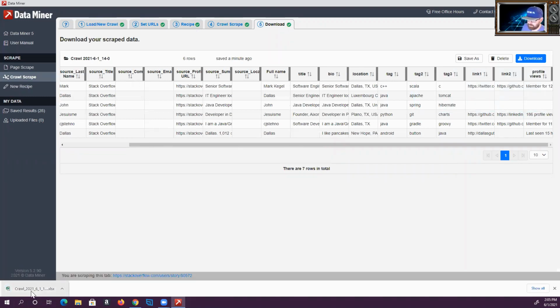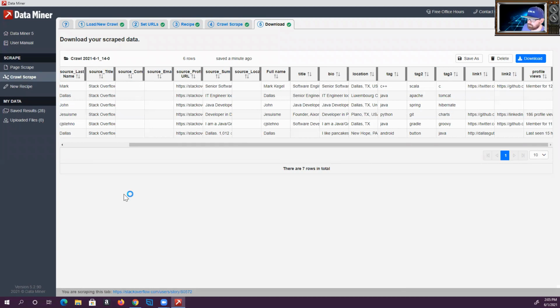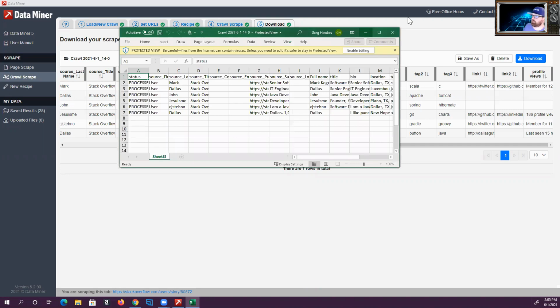It'll pull up down here, so it'll have a different naming convention around crawl, but you'll be able to see this information. Come on, open up. Okay. Now, I am glad that my Excel and stuff is working today.